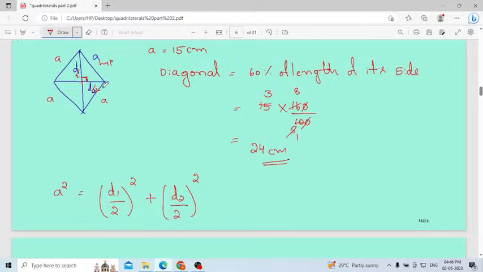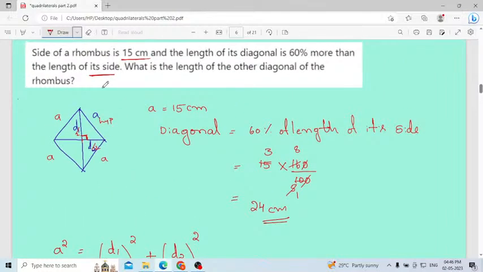Understood? Why is it 160? Usharani, listen here. Here we are comparing the percentage. Consider we don't know the diagonal; the length of one side is given, that is 15 centimeter, but we are considering in terms of a percentage. Normally, if we don't know the value of a diagonal, we will consider the unknown value to be 100.